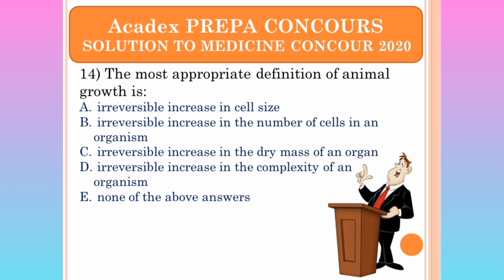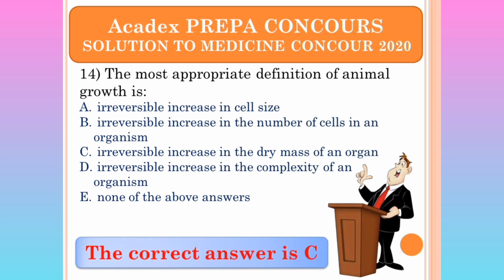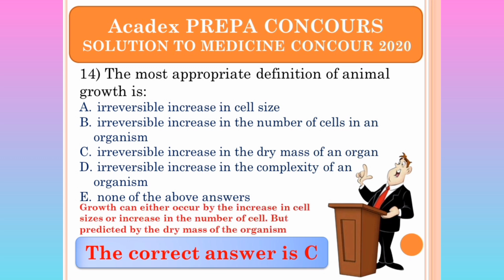The most appropriate definition of animal growth is, let me see, irreversible increase in cell size. No. Irreversible increase in the number of cells in an organism. No. It's not like it's a lie. They contribute to animal growth, but it is not sufficient. C, irreversible increase in the dry mass. I don't need to read the others again. The answer is C. Our answer is C. I hope you know the meaning of dry mass.